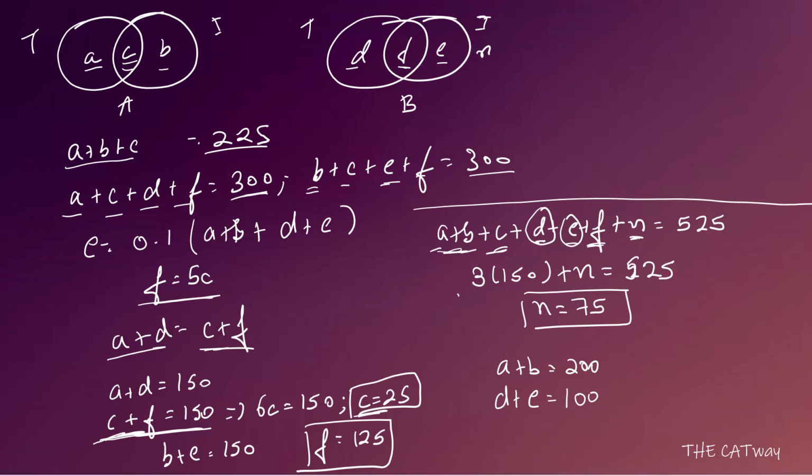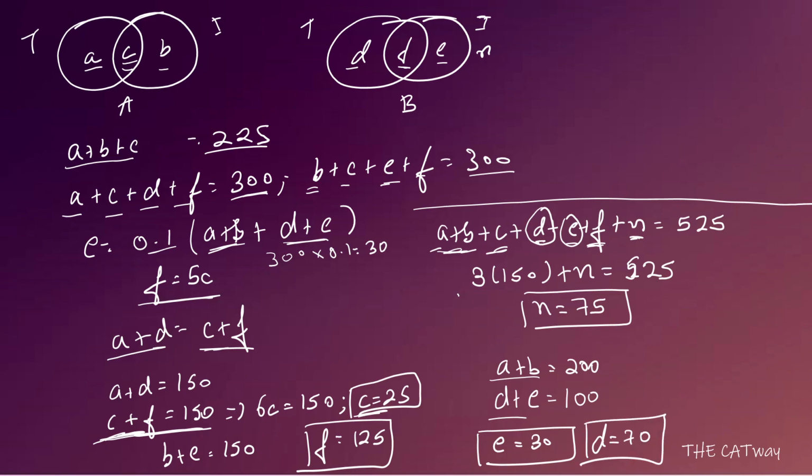Okay, after that, D plus E is equal to 100, we can place both these values here. So we have A plus B as 200 and D plus E as 100. So the total will be 300, and 300 into 0.1 would give me E. So 300 into 0.1 is equal to 30. So we can say that E is equal to 30. After E is equal to 30, we can say that D is equal to 70.